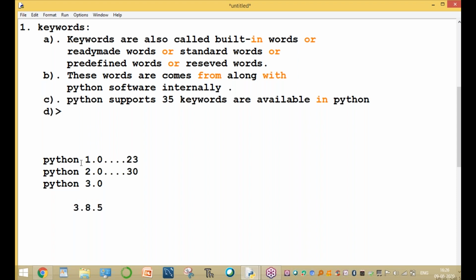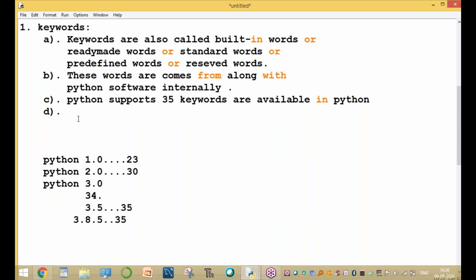From Python 3.5 onwards, 35 keywords are supported, and 3.8.5 also has 35. So we are using the latest version 3.8.5, and 35 keywords are available.